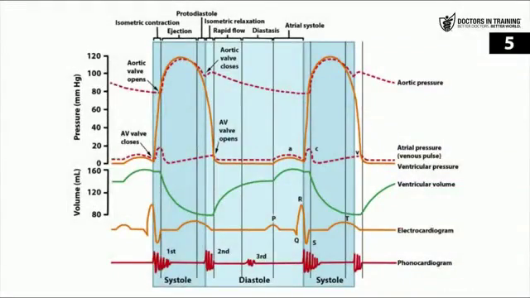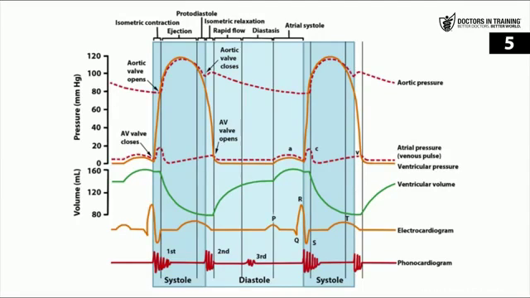Okay, so let's look at another diagram. And yes, I know this has a lot of stuff on it, but it's actually pretty useful, not that hard, and you do need to know it. Pressure here is on the y-axis, time is on the x-axis. Pay special attention to where systole and diastole are taking place, and use what we just learned about that cardiac cycle to kind of orient yourself to when these events are taking place.